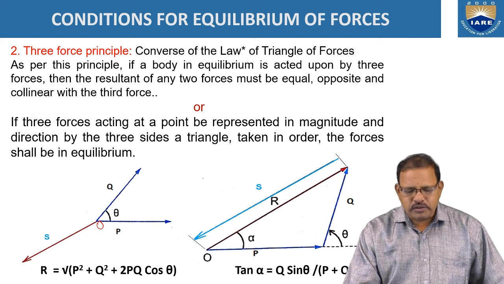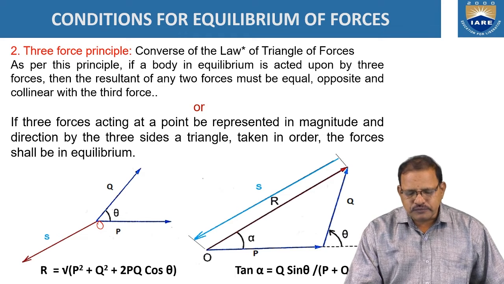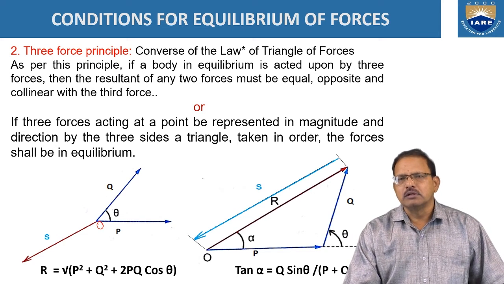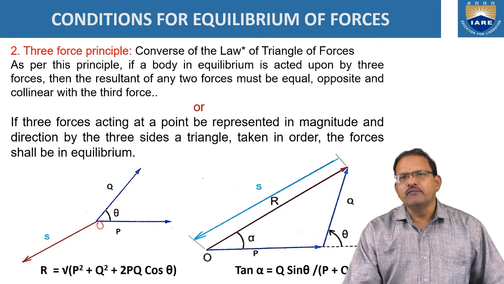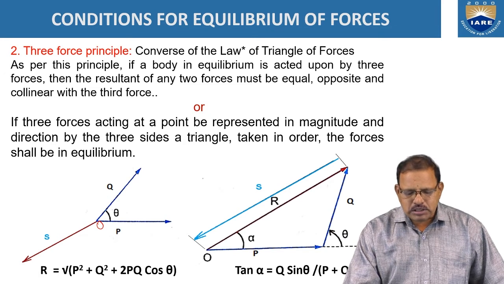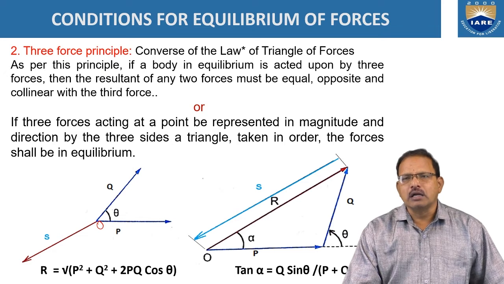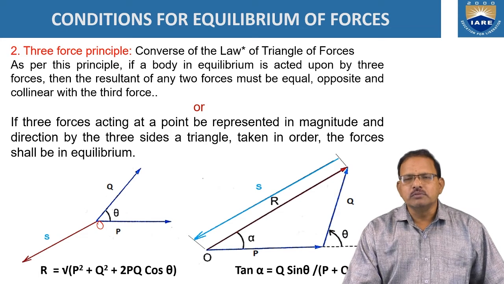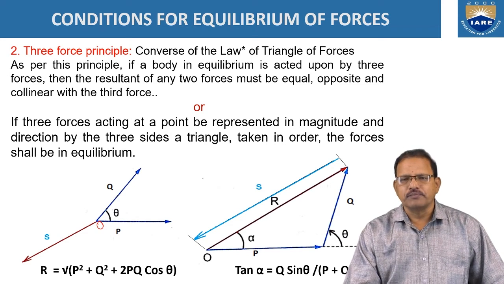The closing side is representing the resultant of these two, that is R, but in opposite direction. According to the three-force principle, the resultant of P and Q, which is R, is always equal in magnitude to S, but both should be in opposite directions.